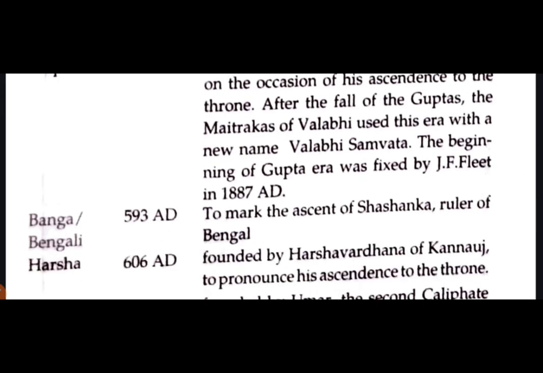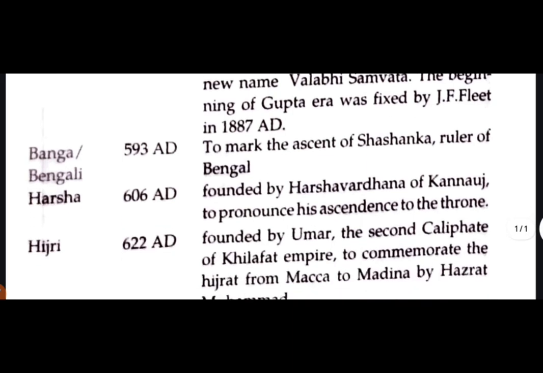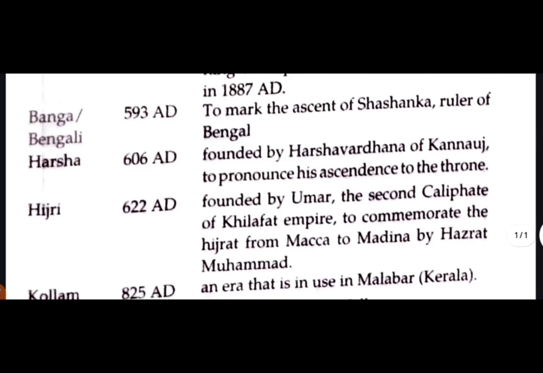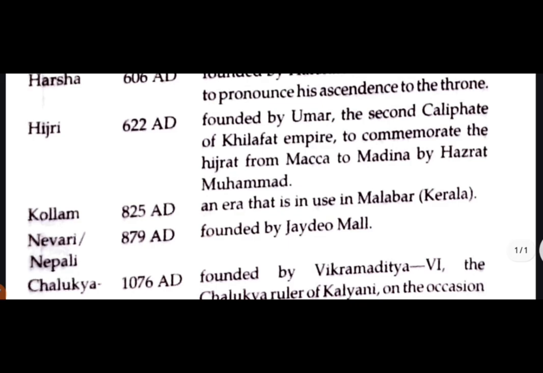Banga or Bengali: 593 AD, to mark the ascent of Shashanka, ruler of Bengal. Harsha: 606 AD, founded by Harshavardhana of Kannauj to pronounce his ascendance to the throne. Hijri: 622 AD, to commemorate the Hijrat from Makkah to Medina by Hazrat Muhammad. Kollam: 825 AD, an era that is in use in Malabar, Kerala.